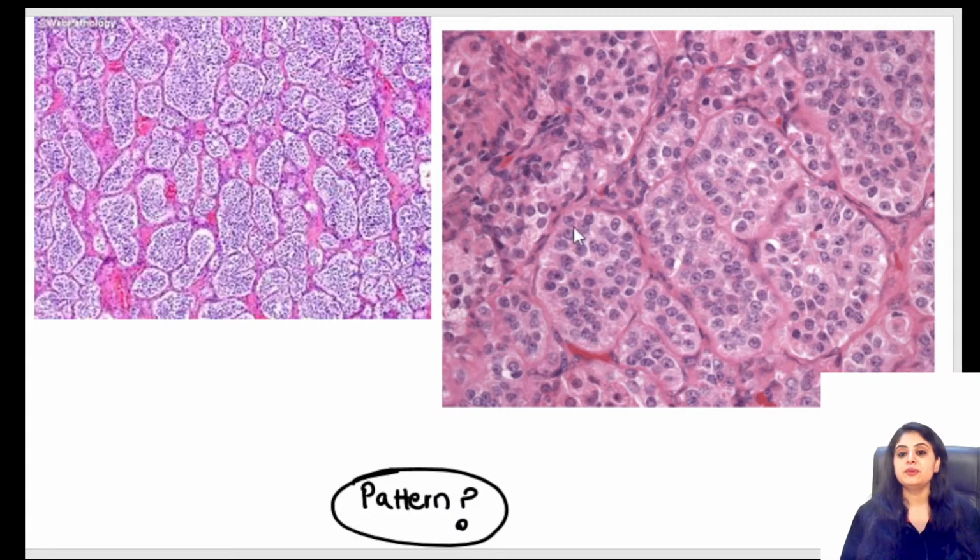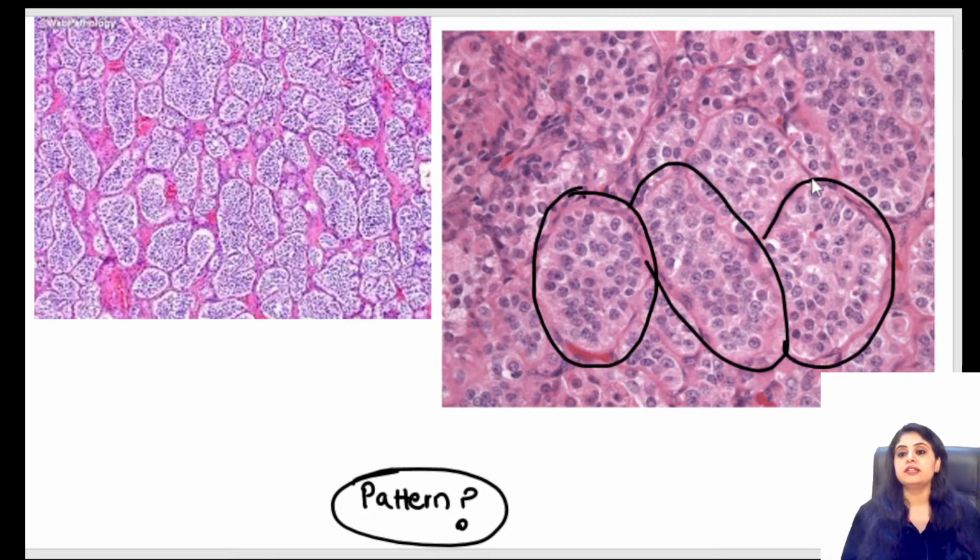If you look carefully, how are the cells arranged? Very good, I've got something called nest. Some of you felt giant cells. Basically, why are people finding giant cells? Because you'll say, ma'am, I can see one line over here and lots of nuclei, so some of you said giant cell. But if you look carefully, the next one is also like this, and the next one, and the next one. Do you have so many giant cells stuck back-to-back?